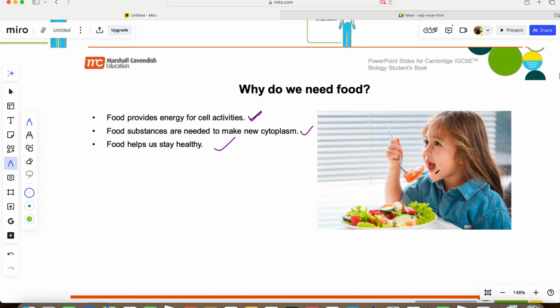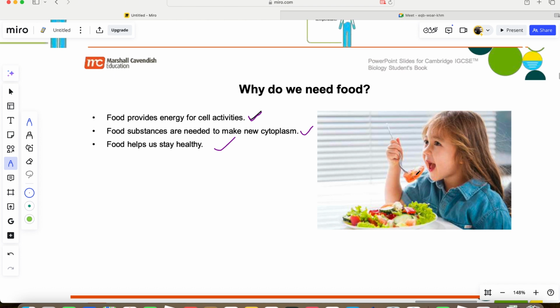The system, the human body, the plant, they all need food. Without food, we cannot grow, we cannot be nourished, we cannot carry out activities, and we cannot produce cytoplasm in our body that ensures that we are all right. Now, food is needed to provide us with energy. That's number one. Food is needed to provide us with energy.